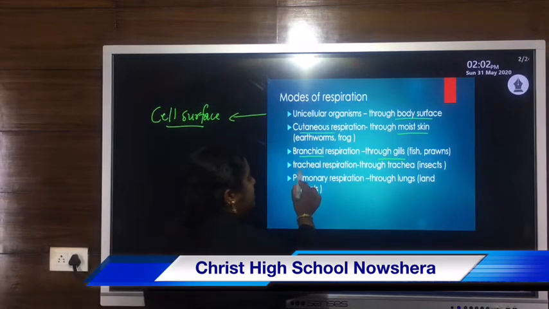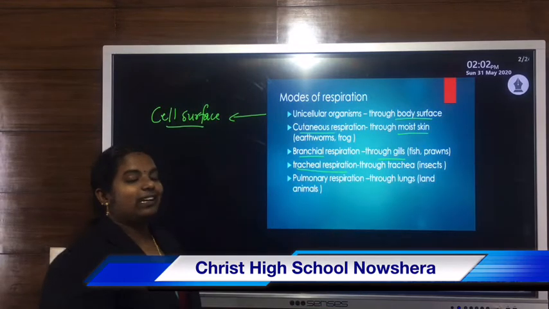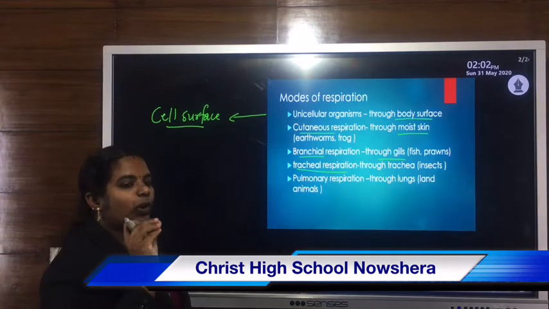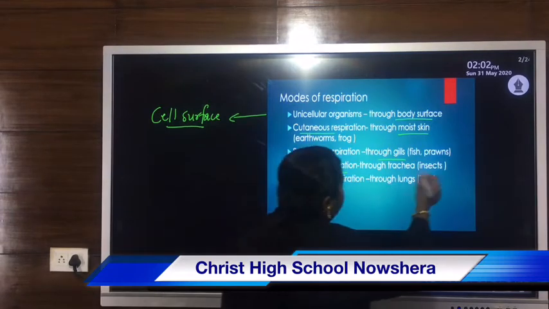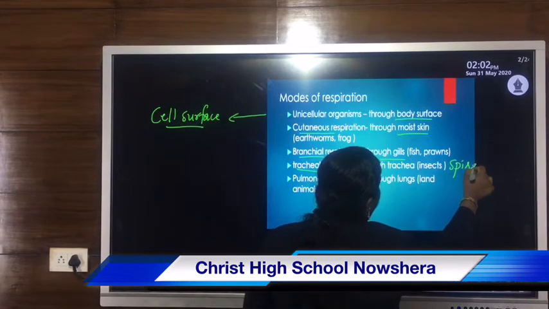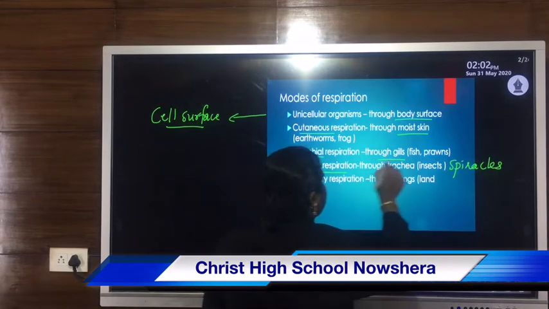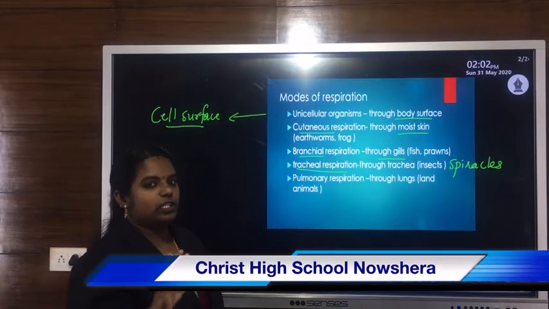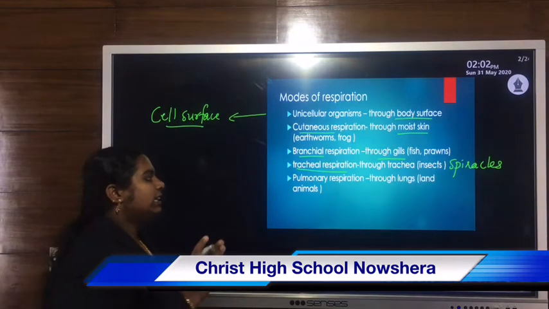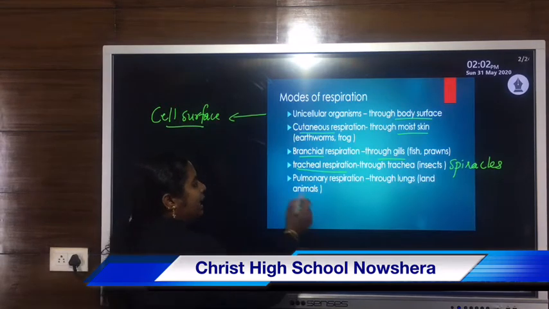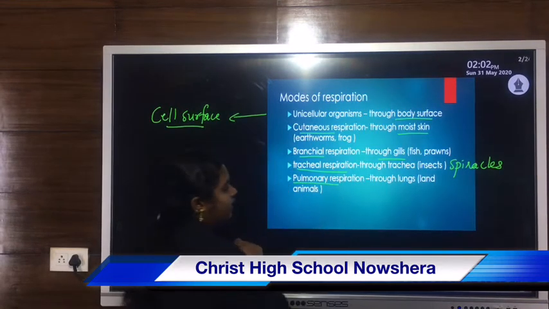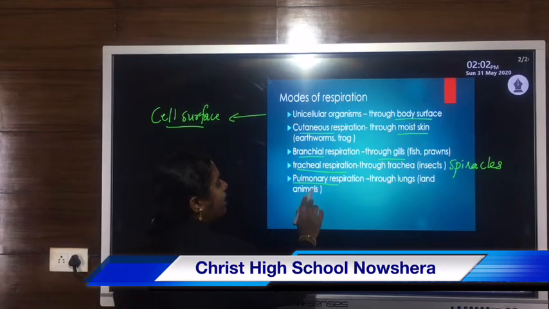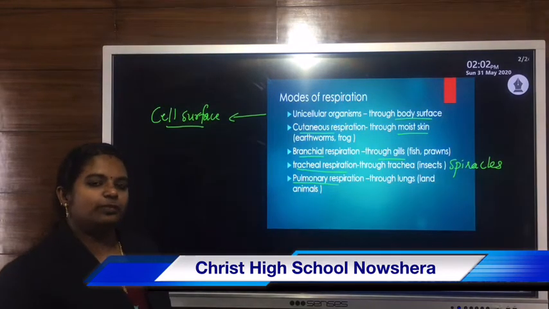Then another one is tracheal respiration, that means through the trachea. In most insects, the body contains small holes known as spiracles, and they contain the trachea. Respiration through the trachea is known as tracheal respiration. Then in human beings and most animals which have lungs as respiratory organs, it is known as pulmonary respiration. That means respiration which takes place through lungs.